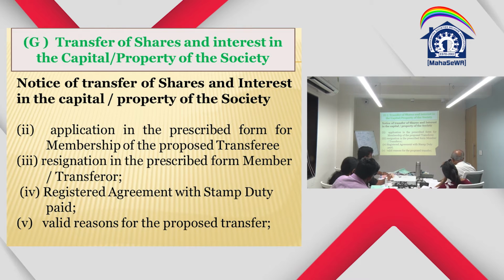That also can be done. So that won't be a transfer, that would be taking of a new membership. Again, in that case, that old membership has to be forfeited, saying that he has sold, he ceased to be the member, that 500 rupees or 250 rupees share has to be forfeited, a new procedure has to be done. New share certificate will be issued. That old will cease to exist.